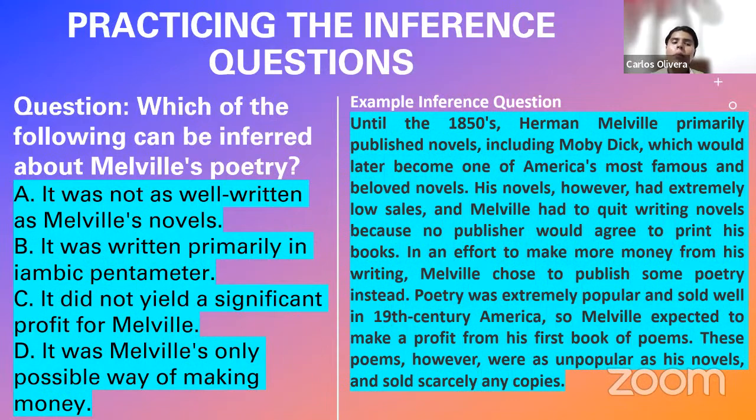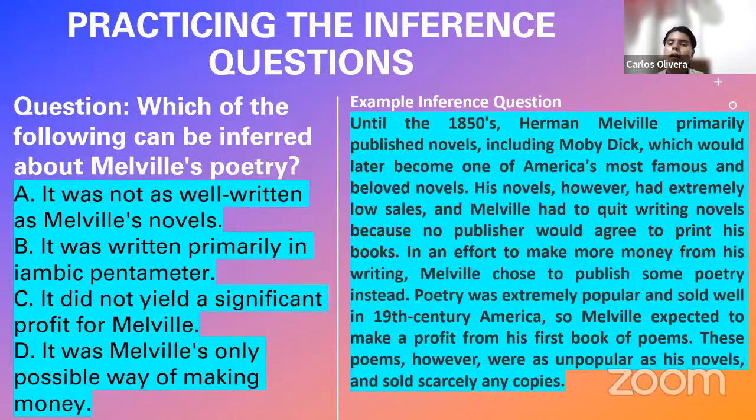Now, let me show you, for example, what is the difference with answer C, that is the correct response. It did not yield a significant profit for Melville. Why is this the correct answer and how can we know it? Because there are sentences in the reading passage that suggest to us that this is the case and justify our rational conclusion that it did not yield a significant profit for Melville. What are those sentences?